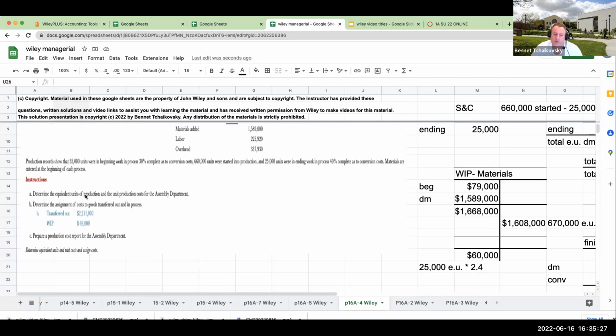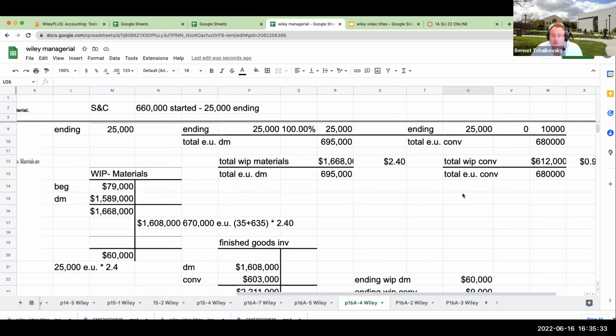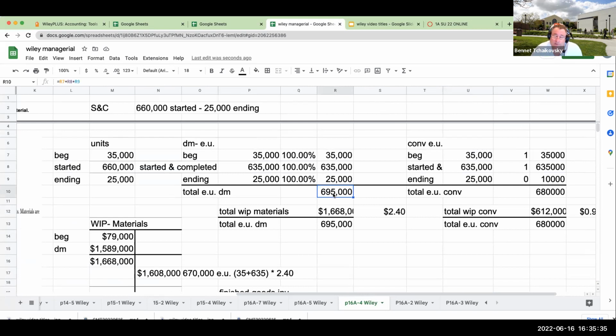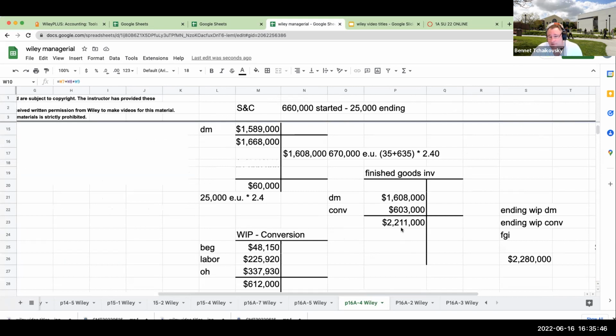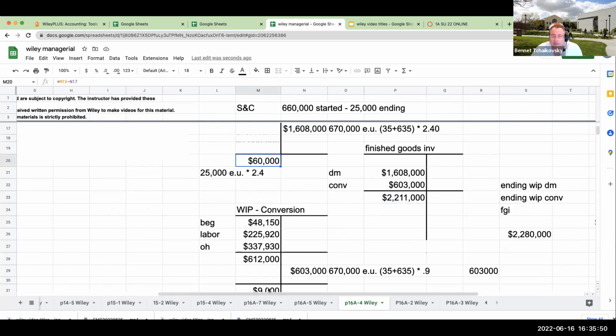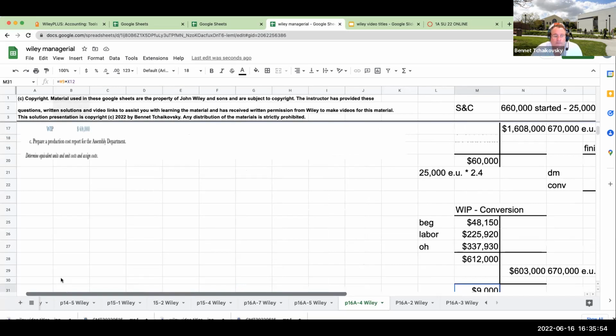Determine the equivalent units of production of basically the production cost for the assembly department. So my equivalent units of production for materials are 695, for conversion it's 680,000. Determine the assignment of costs that transferred out and in process. Well, transferred out, meaning what went to finished goods, is 2,211,000. What's remaining, Bill and Ted's Excellent Adventures, 69,000, right over here.